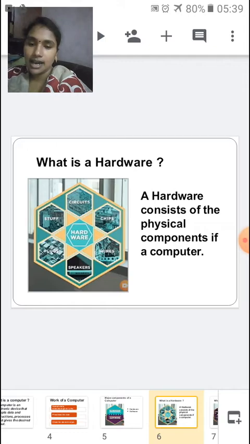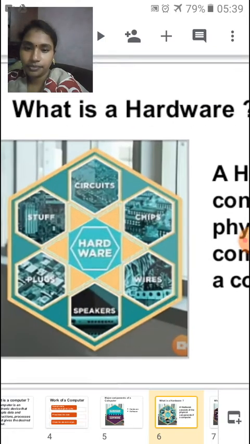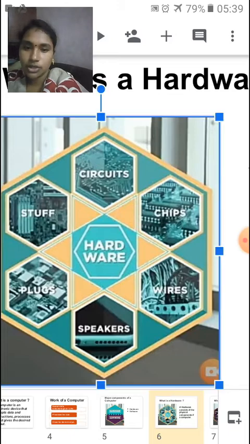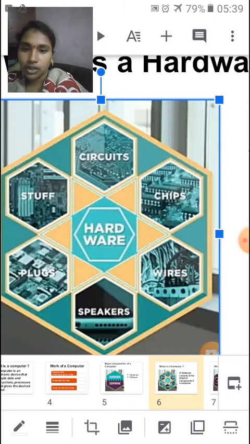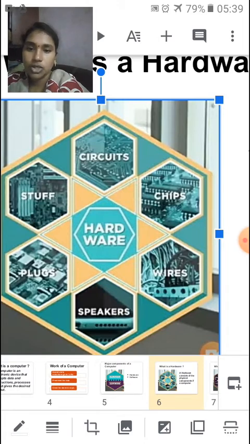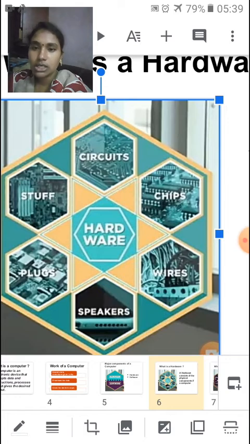So this is the hardware. Can you see the picture inside? Let me show it to you clearly. Hardware is the combination of the physical components of a computer.